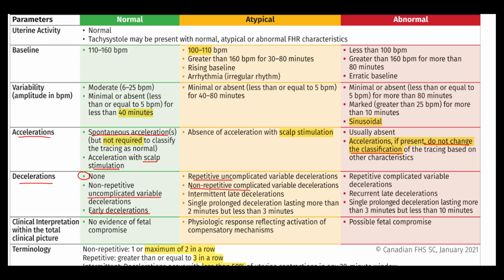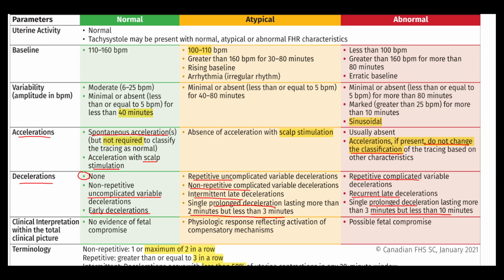And then intermittent late decels are also atypical, and if you have a single prolonged decel that is between 2 to 3 minutes, that is atypical. For abnormal tracing, it's repetitive complicated or recurrent late, or a single prolonged decel that is between 3 to 10 minutes. So I won't get into what exactly complicated versus uncomplicated looks like, but there are basically 3